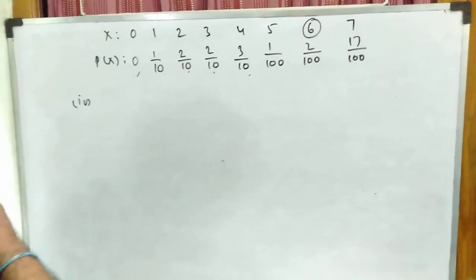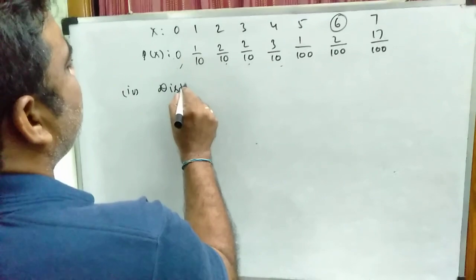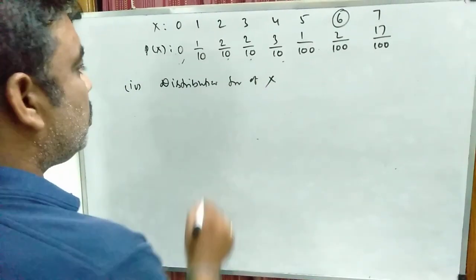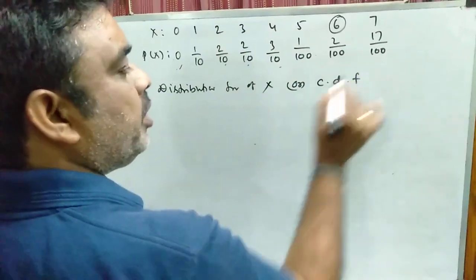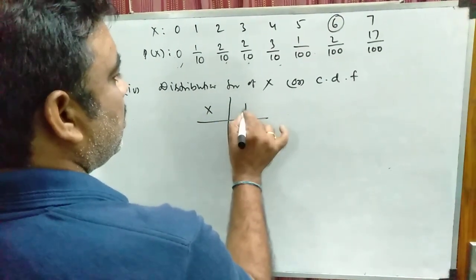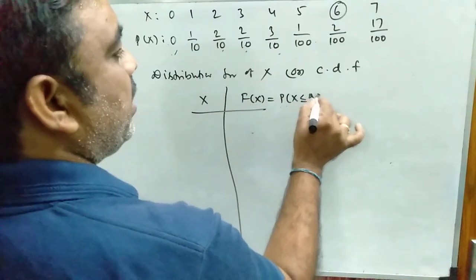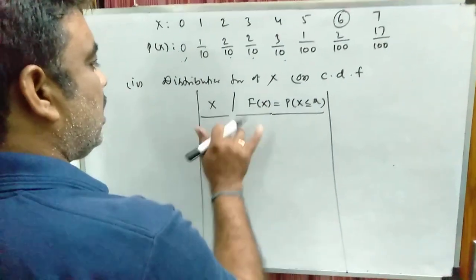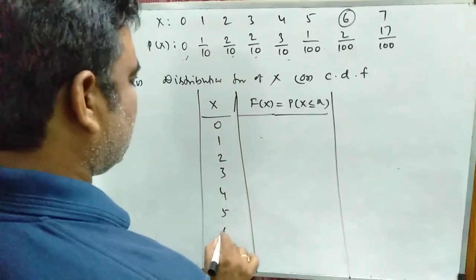So you have to solve the last bit. In this you have to find the distribution function of x. Distribution functions are nothing but cumulative distribution functions. So how can we find the distribution function, capital F of x? Capital F of x is nothing but the probability of x less than or equal to x. So you have to find the probabilities for each case, x equal to 0, 1, 2, 3, 4, 5, 6, 7.